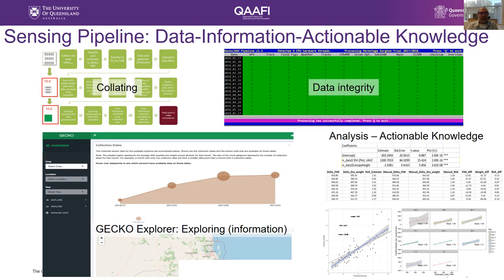We have another pipeline at UQ, in addition to the Phenocopter pipeline developed at CSIRO. It looks much the same, but it's designed to process the information from the drones and from the tractor system, and it has a system called Gecko Explorer that allows us to explore all of the data sets and it also allows us to start doing analyses.